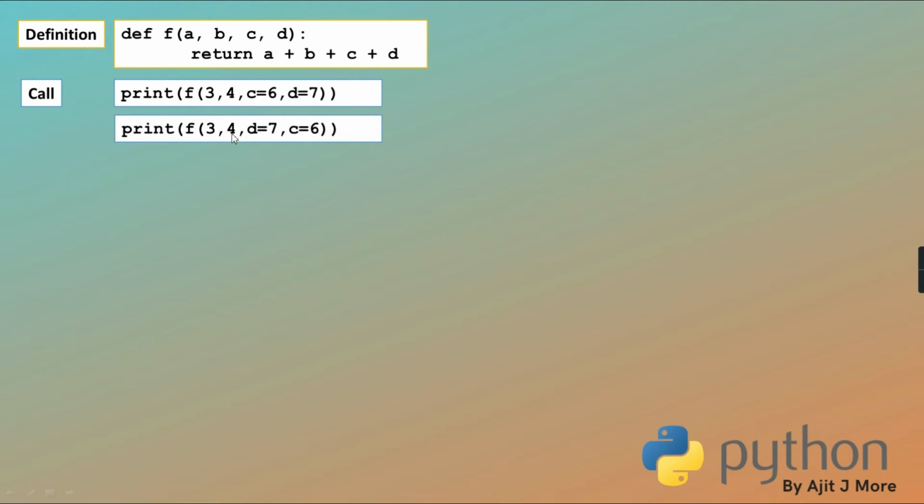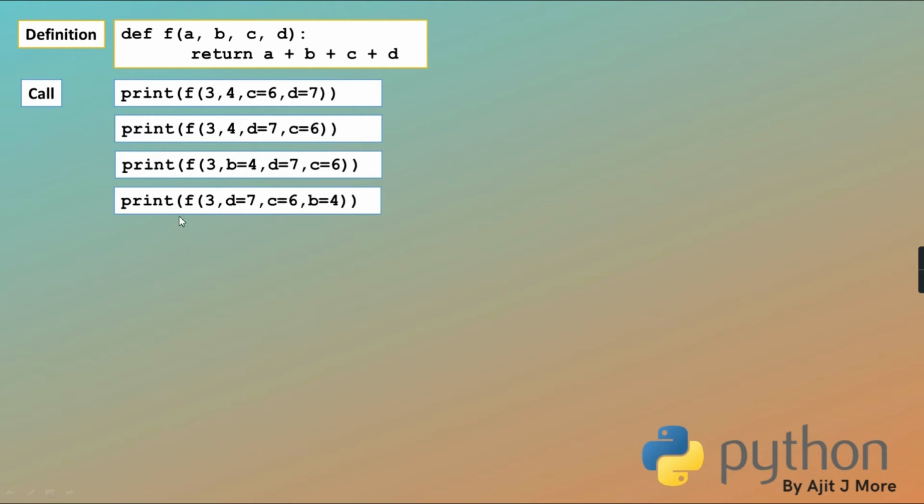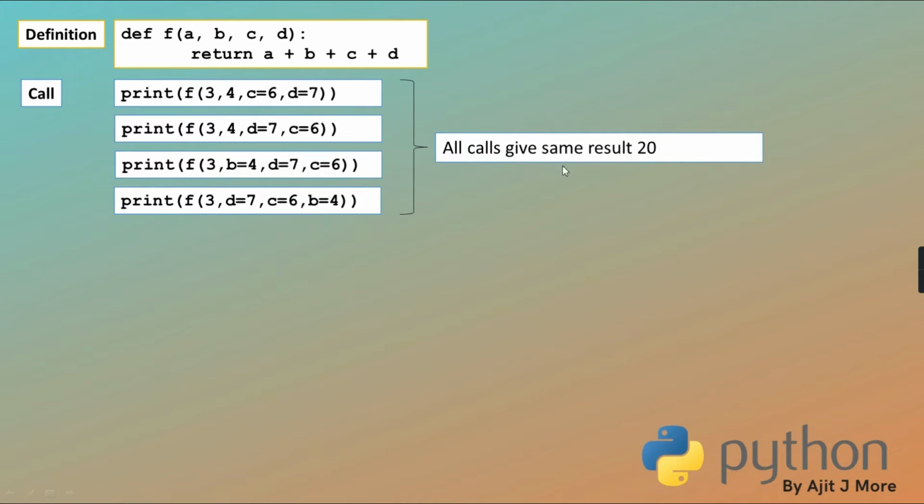Second, what I am doing: the first 2 positional are the same, the keywords are the same, but the order is changed. Then also no problem. Here, see, only 1 positional and the remaining 3 are keyword. So the first is positional, the remaining 3 keyword, in any order. Ultimately what I want to say is that all these calls will give you the same result. Are they all going to give 20? Yes. See, all calls give the same result, 20.